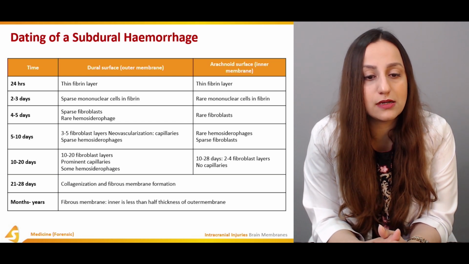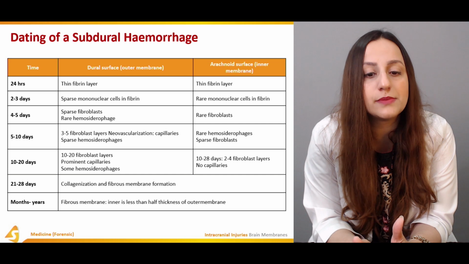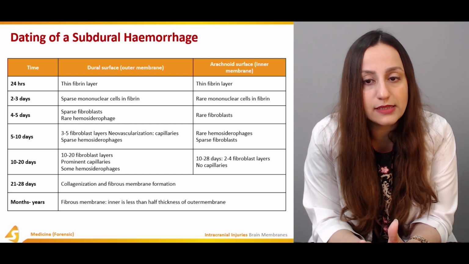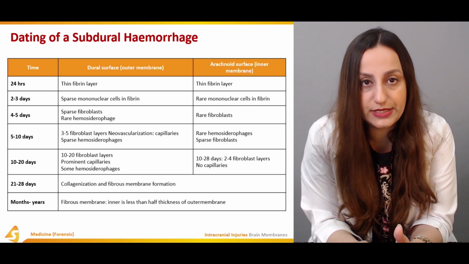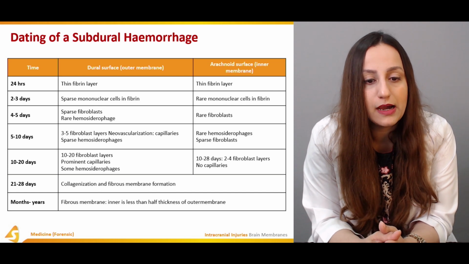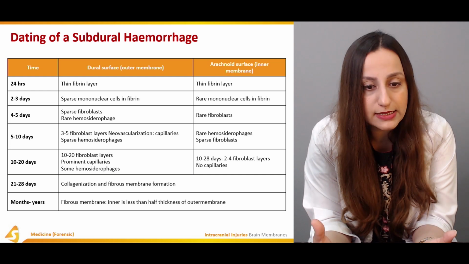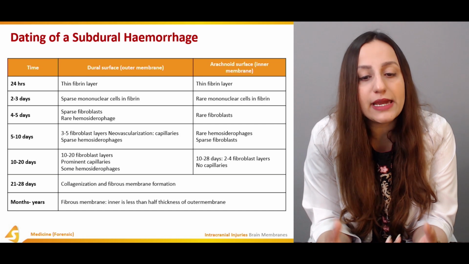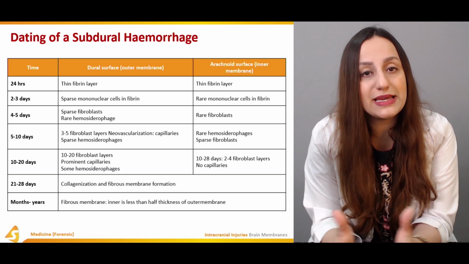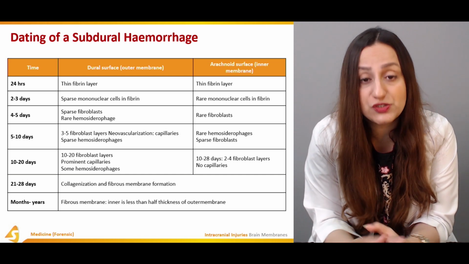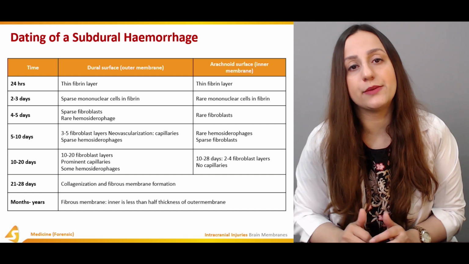Now, regarding the changes around 10 to 20 days, there will be 10 to 20 fibroblast layers, prominent capillaries, and some hemosiderophages. On the other hand, the arachnoid surface will have, at 10 to 28 days, 2 to 4 fibroblast layers, and no capillaries are seen in this arachnoid surface. Around 28 days, the collagenization and fibrous membrane formation is marked, and around months to years, the fibrous membrane on the inner surface is less than half the thickness of the outer membrane. So it's basically getting thinner day by day. So these are basically the changes that are going to state whether it is an acute, subacute, or chronic hematoma.